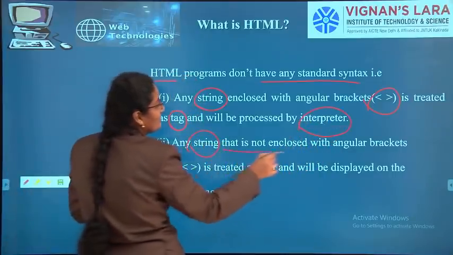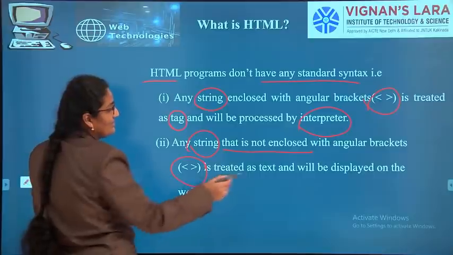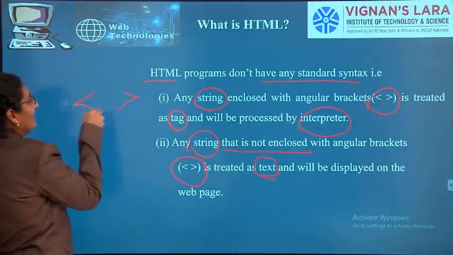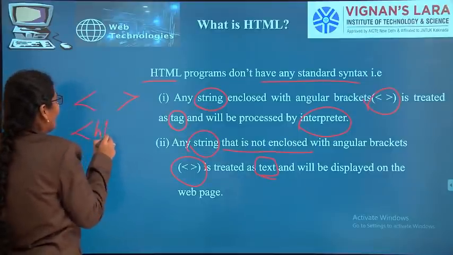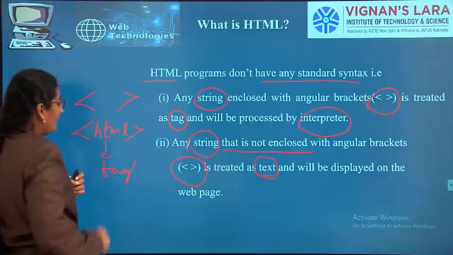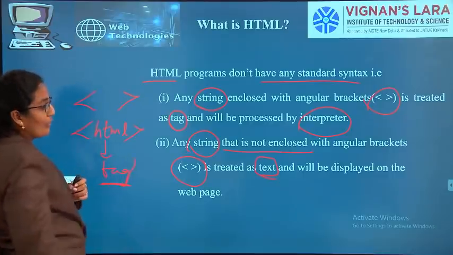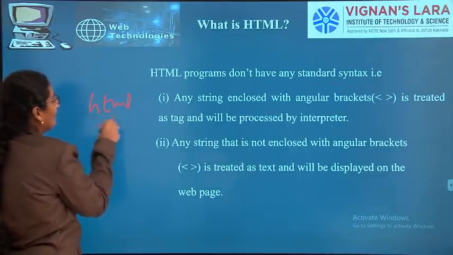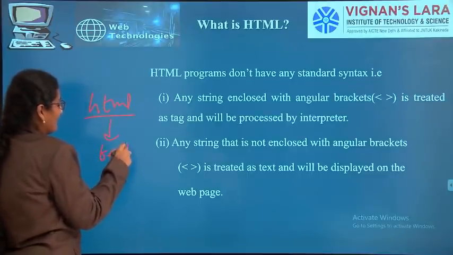Any string that is not enclosed in angular braces is treated as text. Very important: if I write something between angular braces, that is a tag; if I have not written it between braces, it is called text.